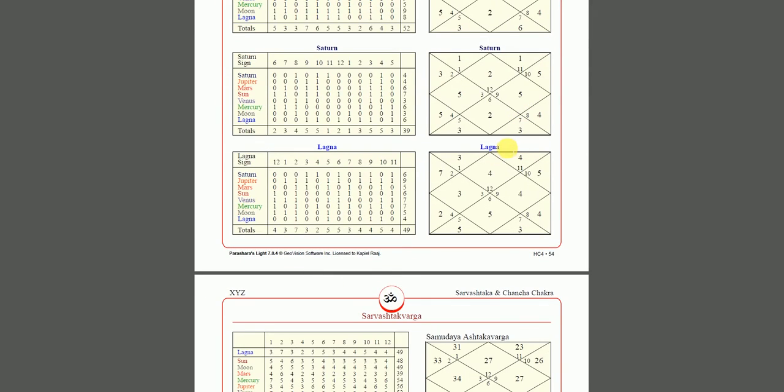This shows Lagna, which is the ascendant, shows the initial strength of each house. So for this person, he's got 7 in the third house. The third house becomes extremely strong for this person. So it shows this person can have great courage. This person can have huge amounts of support from their sibling, gain from sibling.